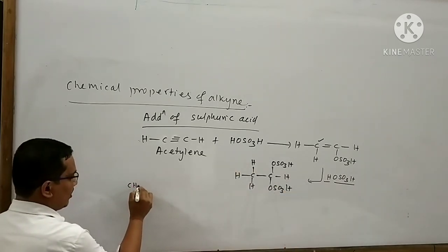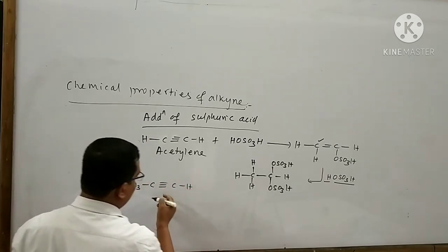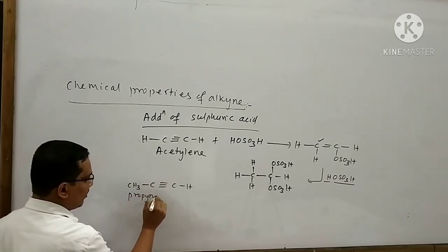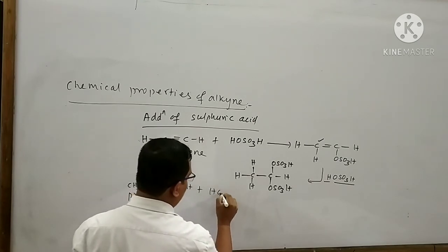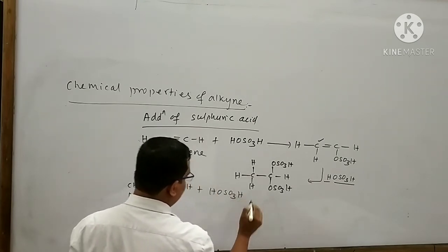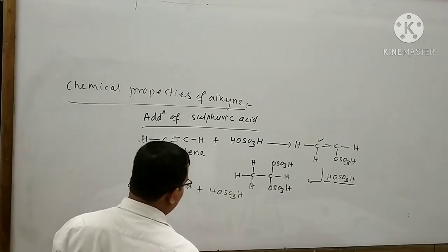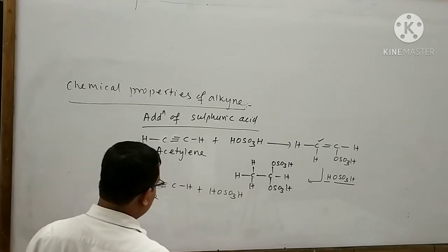Similarly, take another example: CH3-C≡C-H. The name of this reactant is said to be propyne. Now propyne is subjected to reaction with sulfuric acid. When propyne reacts with sulfuric acid, then what will happen? This reaction obeys the Markovnikov rule.